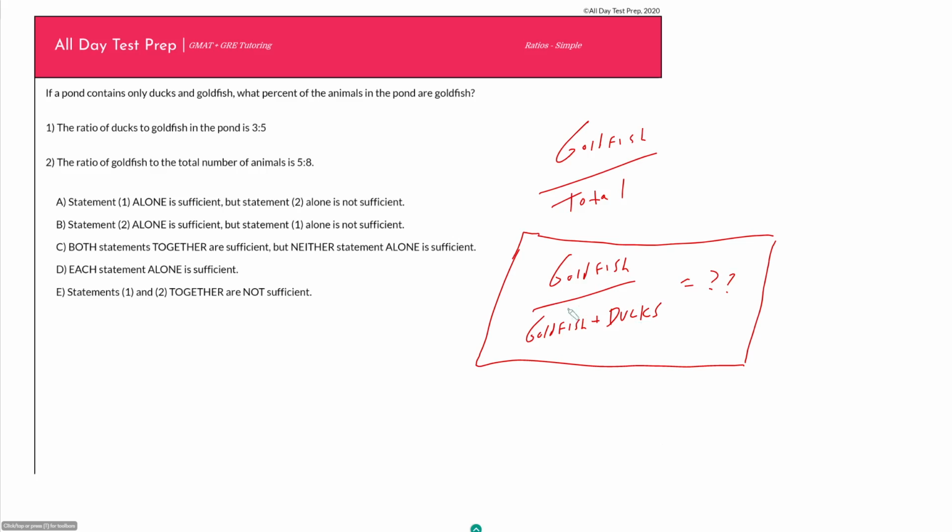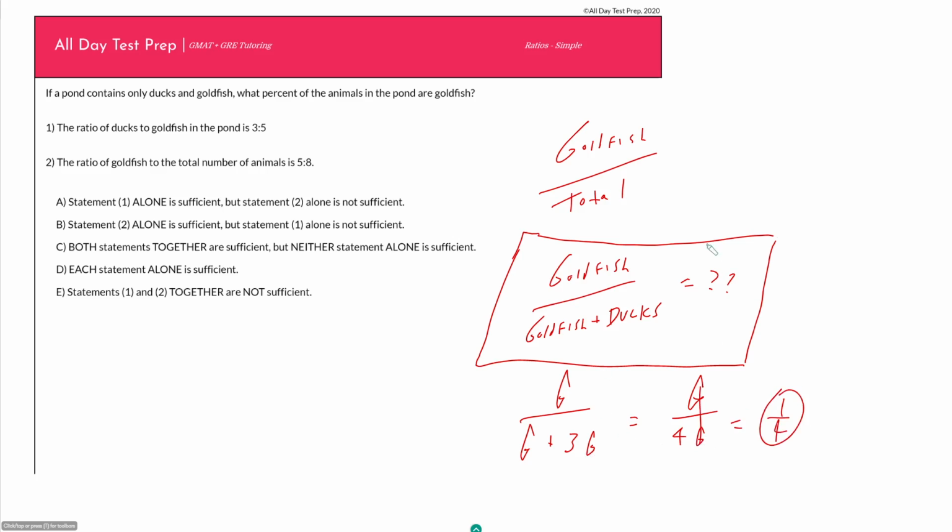But that is actually not true, because remember, what data sufficiency is asking you is what is the minimum amount of information needed to answer a question. So in this case, once I write it out in words, I can now assign variables. So I'll say G and D. If I can find that my ducks are, say, 3 times my goldfish, then I would have goldfish over goldfish plus 3 times my goldfish, because those are my ducks, which would be G over 4G. My G's cancel, and I get my answer of 1/4.